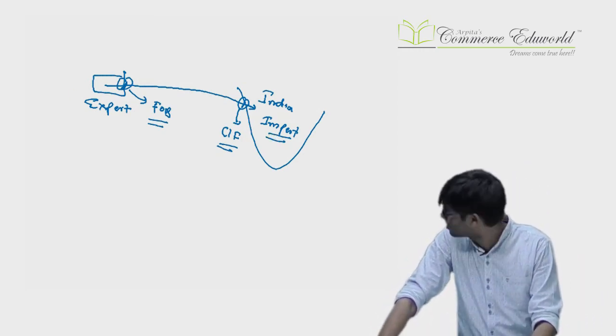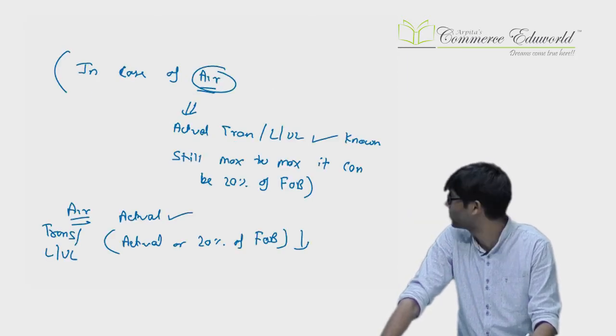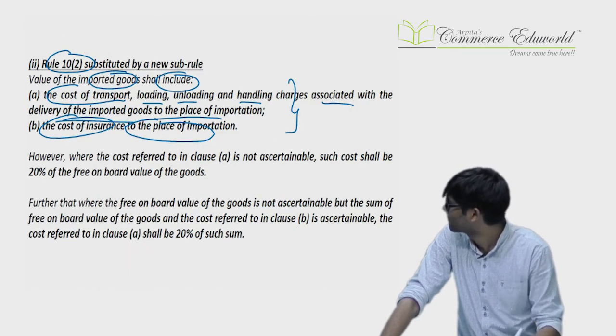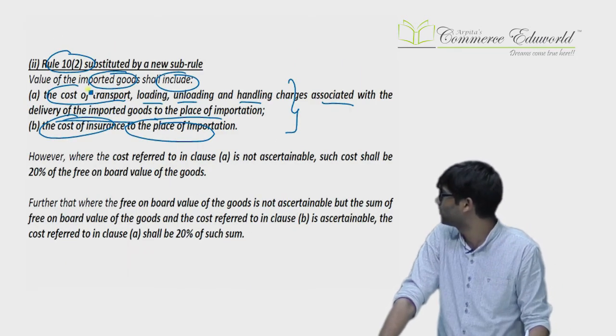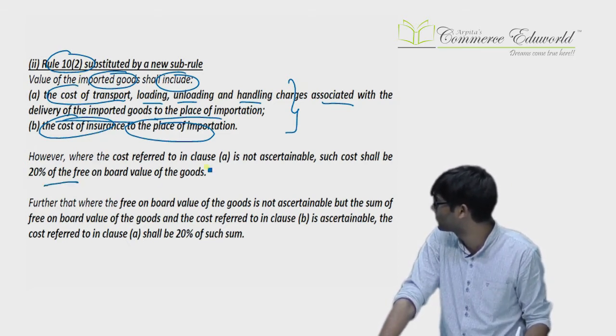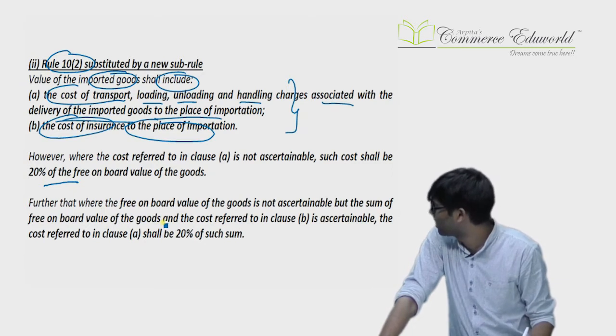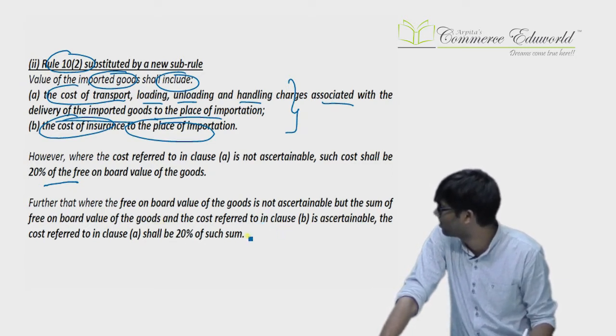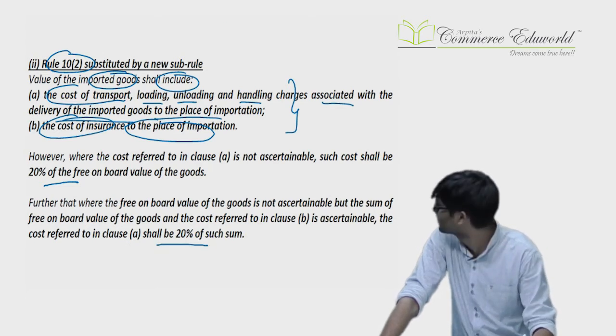Sir, any special more points? So let us consider the special points over here, over and above the points discussed. You can see in the rules, we have already considered A and B points. We have considered that 20% FOB thing if A is not ascertainable. If A is not ascertainable but FOB plus B is ascertainable, then 20% of that sum.